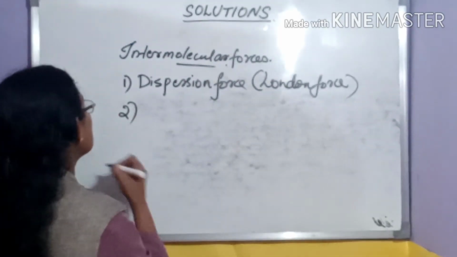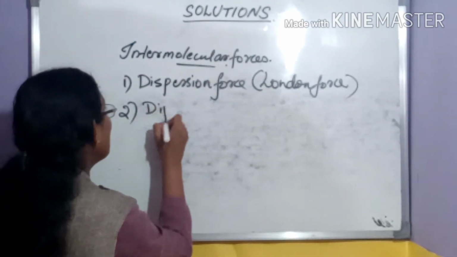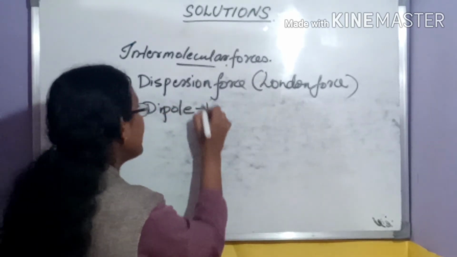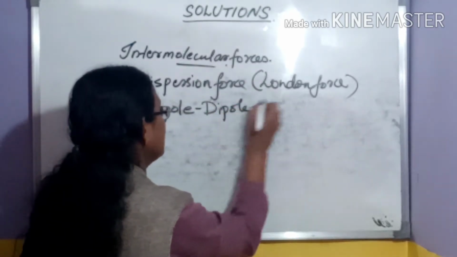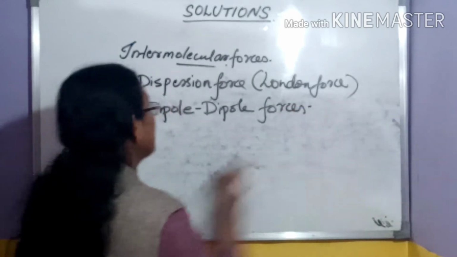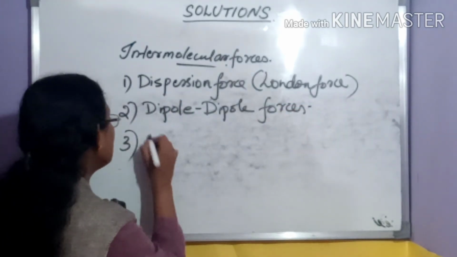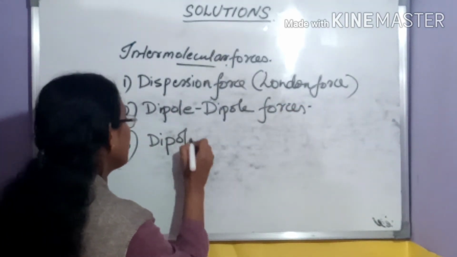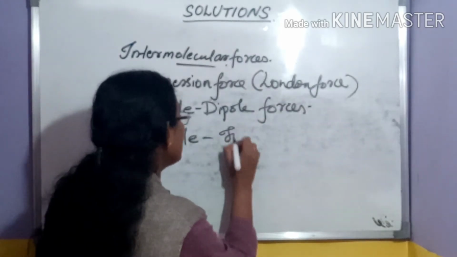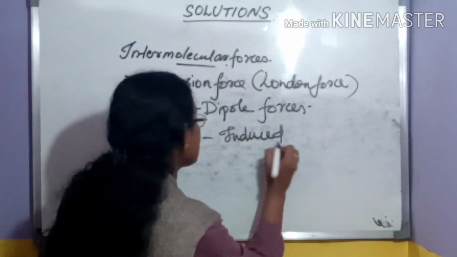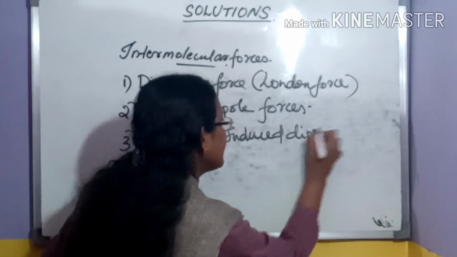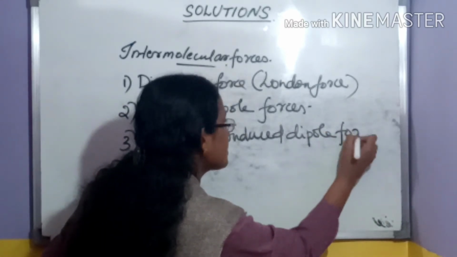If the two atoms are polar, dipole-dipole interactions are possible. If one of the molecules is polar and the second is non-polar, induced dipole interactions arise.